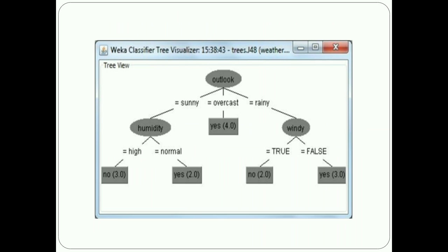Then we get to sunny, humidity normal. Yes. Why? Because the node at that point is humidity. The humidity is normal, so the branch leads to the answer yes.